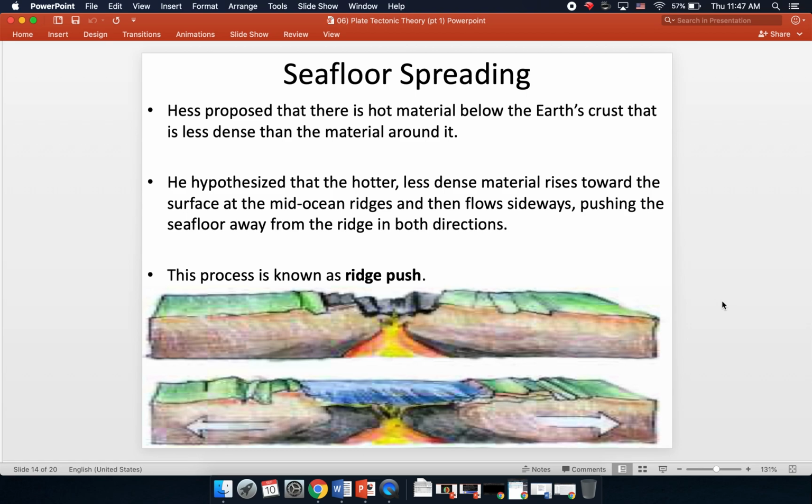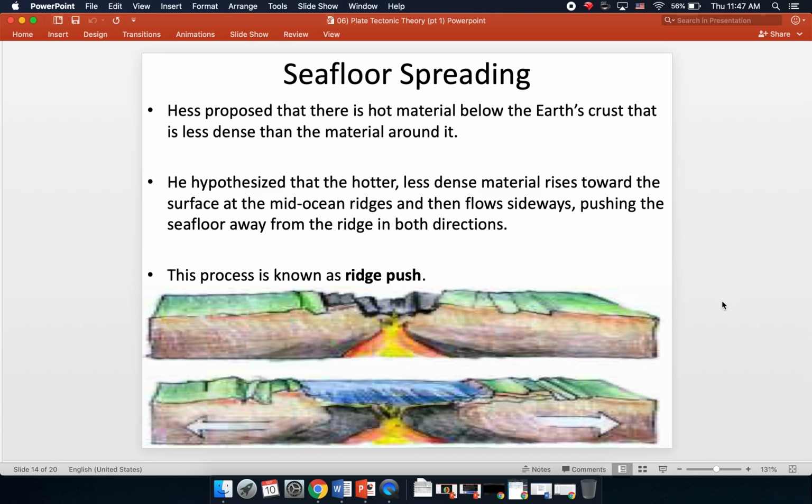So Hess proposed that beneath the surface of the Earth, there's hot material down under there that is less dense than the material around it. All right, meaning that here again we're going to have convection going on. You're going to have the hotter material in the Earth rising and the cooler material falling. Now, inside the Earth, none of the material is cool. It's all hot, okay? That's why I'm using the relative terms, hotter, cooler. But just keep in mind, it's all hot. Just some areas are hotter and less dense, while other ones are less hot and more dense. So the hotter, less dense material is going to rise, while the less hot, more dense material is going to sink.